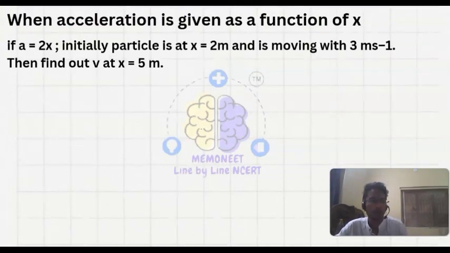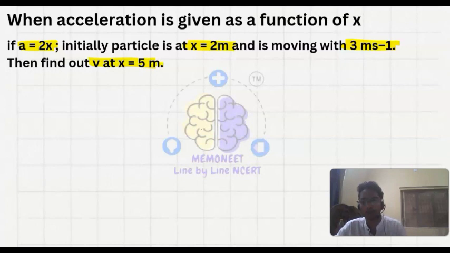Then our next type is when acceleration is given as a function of x. That is, if a is equals to 2x, initially the particle is at x equals to 2 meter and moving with 3 meter per second. Find out the v, that is velocity at x equals to 5 meter.